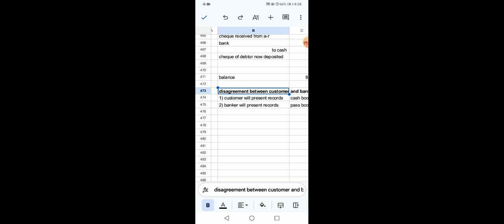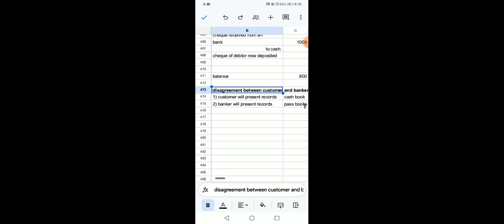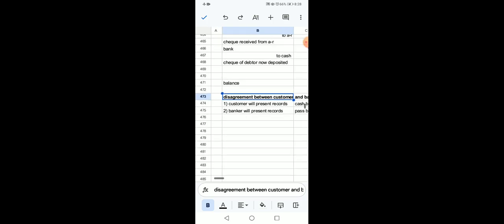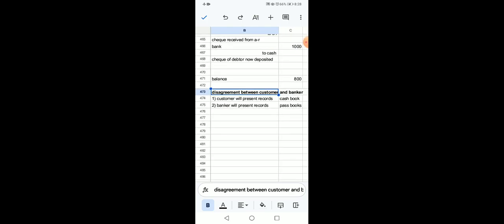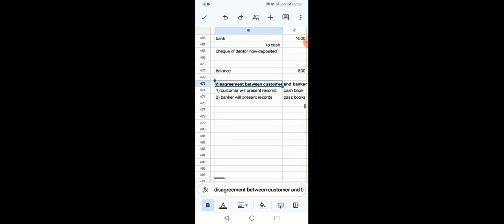At this stage, try to understand: after presentation of cash book and passbook, if they still do not agree, if there is still a disagreement between customer and banker even after presentation of records, what will happen?